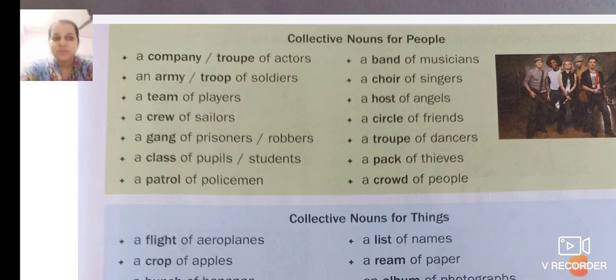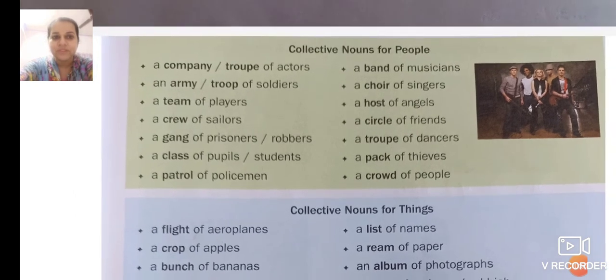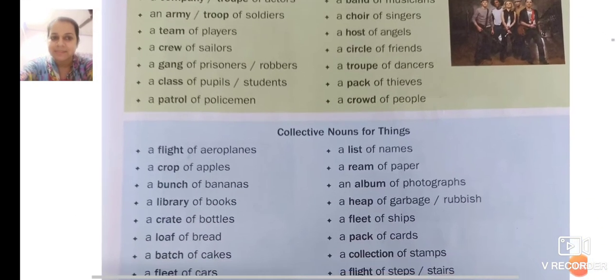A band of musicians, a choir of singers, a host of angels, a circle of friends, a troop of dancers, a pack of thieves, a crowd of people. It means a collective noun is a collection of plural things, plural nouns. Whichever ends with S means many.